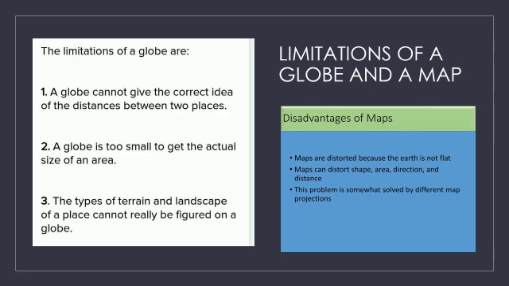So this is about the different types of maps and the limitations of globes and maps. In the next video we will see how we can understand a map. What are the keys we need for understanding a map?